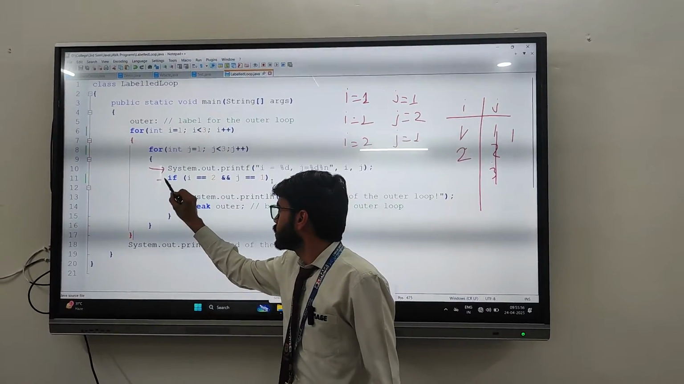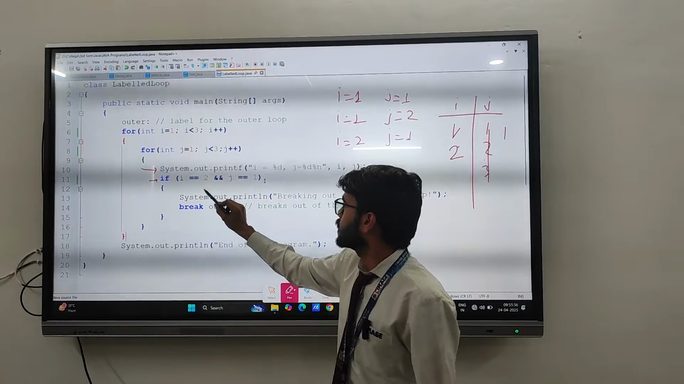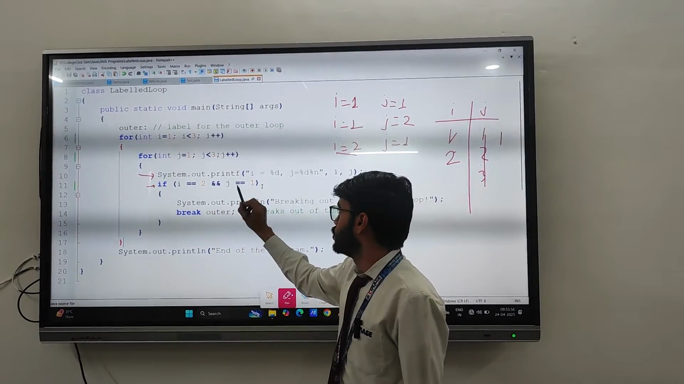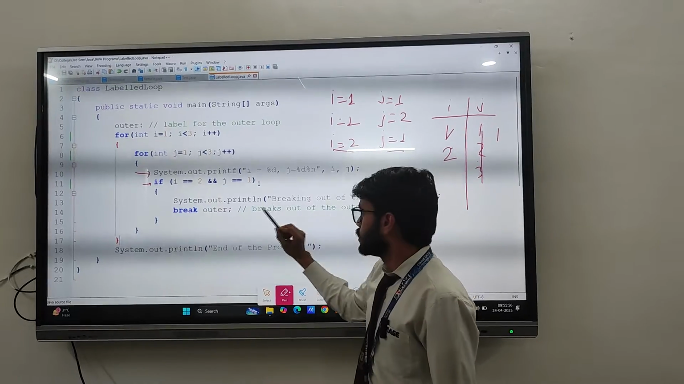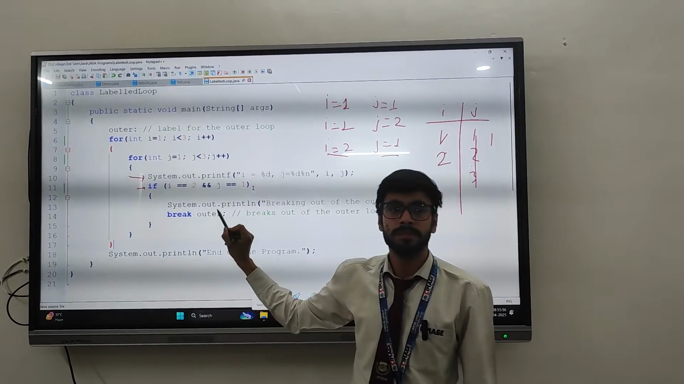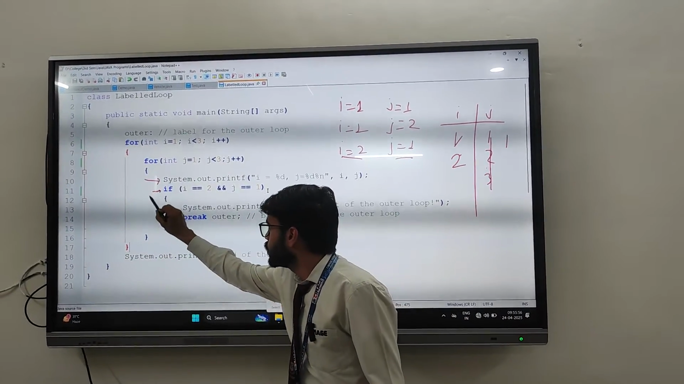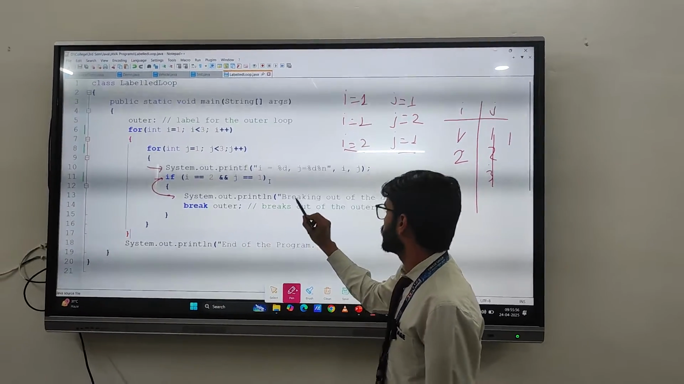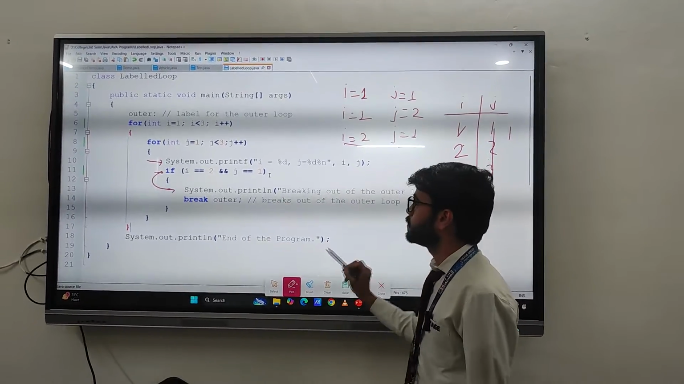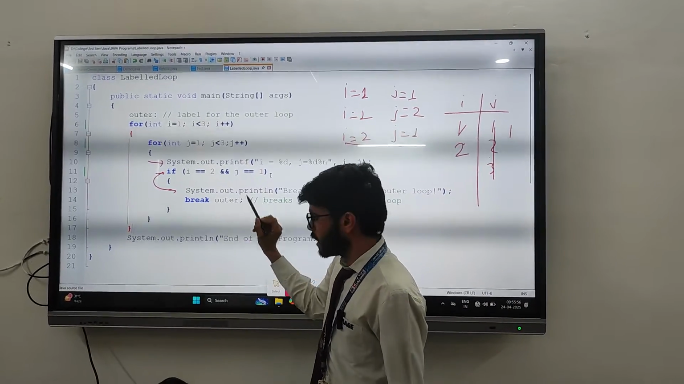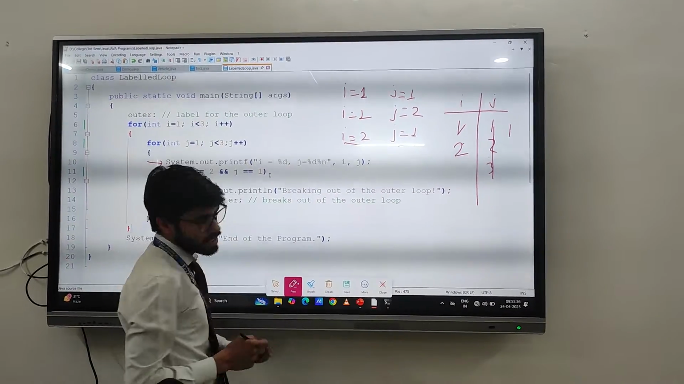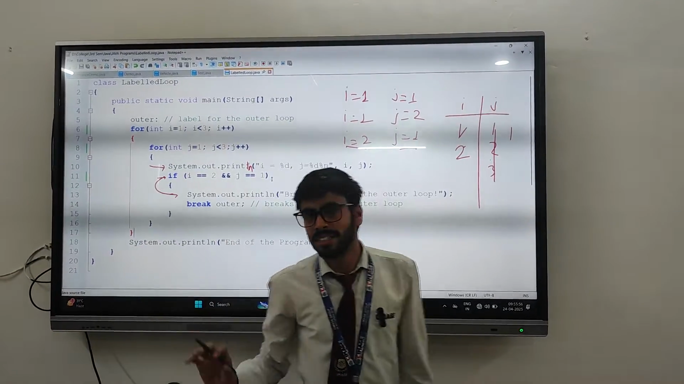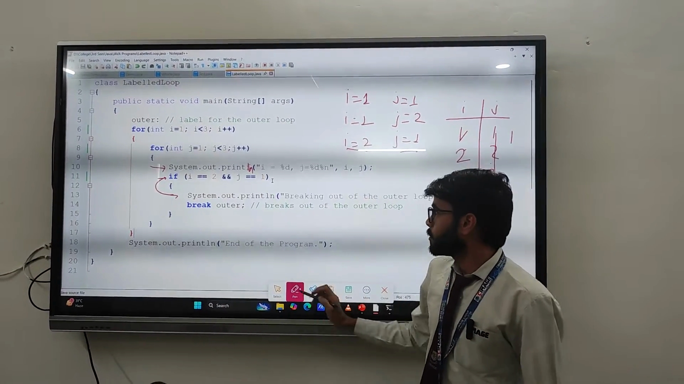The next line, if condition. What is the condition? If I is equal to 2 and j is equal to 1. So the condition is true over here. Now we will go inside this if and it will print the breaking out of the outer loop. Here I have made a mistake, printf will not be there. It should be println.